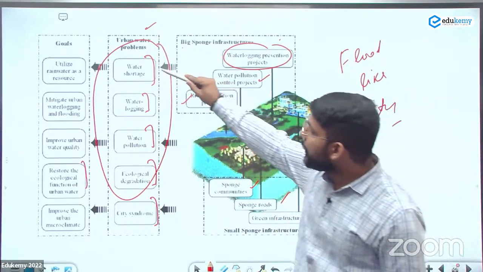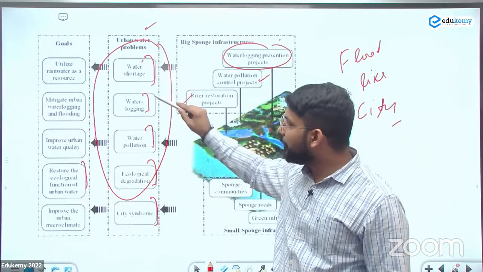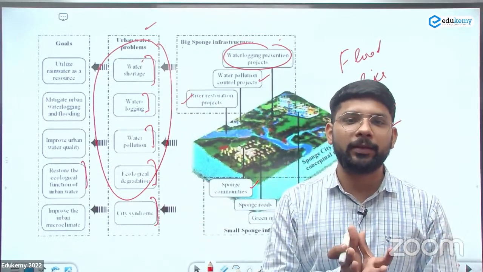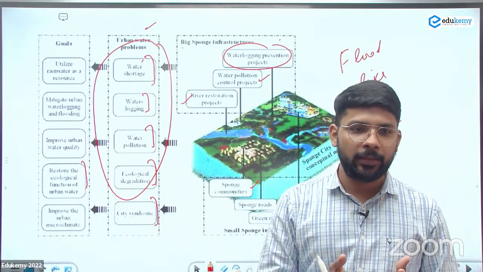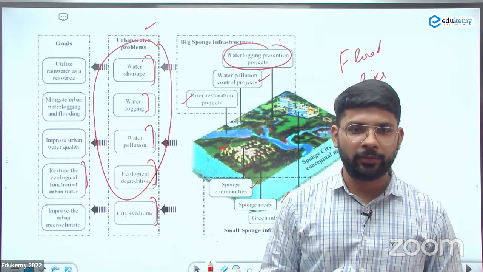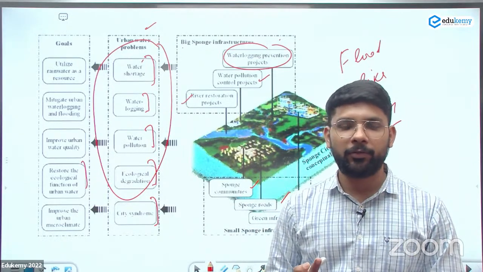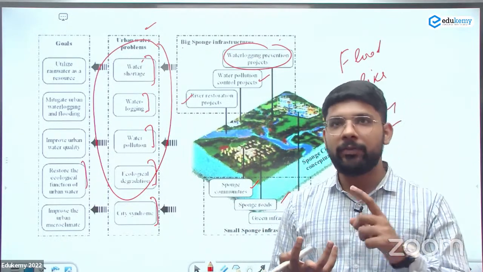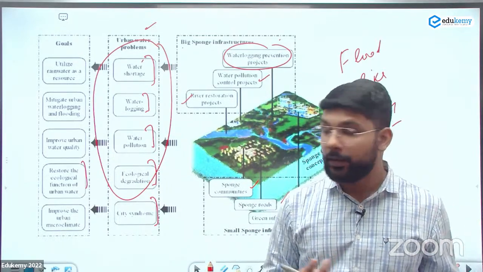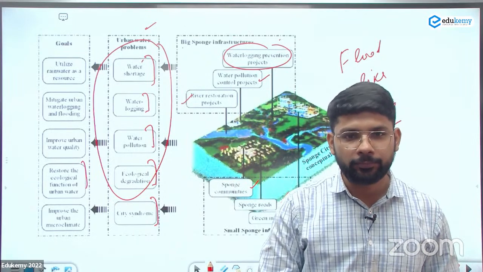City syndrome, when we are lacking with the water shortage, water logging, water pollution, ecological degradation, when we are combining together, it becomes like a disease. When you're going to your home, your street is flooding with the sewage water. When you're drinking water, your water is not clean. The environment you are living in is also not clean, having a pollution of 400 ppm, that all leads to the city syndrome.